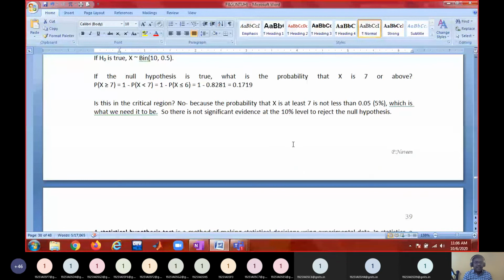There are some steps involved in the testing of hypothesis. So now I'll come to this part.